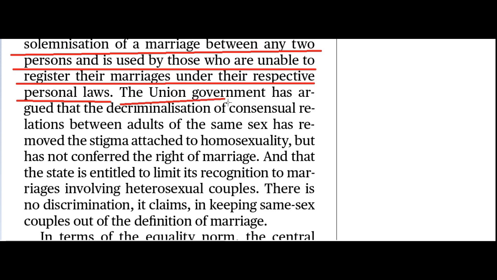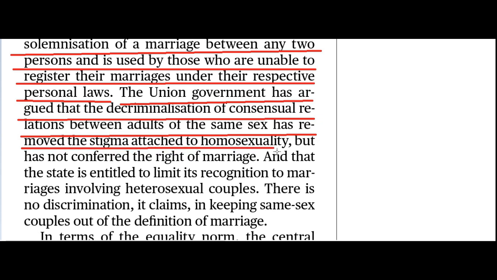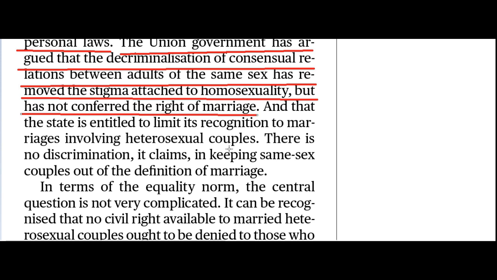So the Union government has argued that the decriminalization of consensual relations between adults of the same sex has removed the stigma attached to homosexuality, but has not conferred the right of marriage. The argument is that in the 2018 judgment, when same-sex relationships were decriminalized, it helped society come out of the stigma it had for a long time.